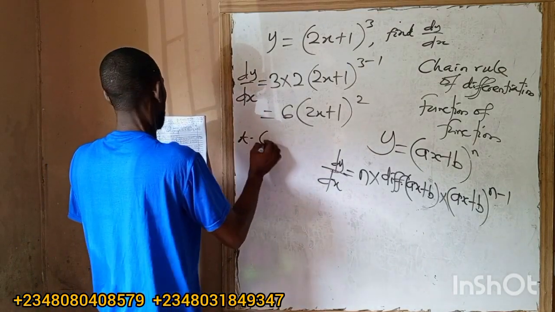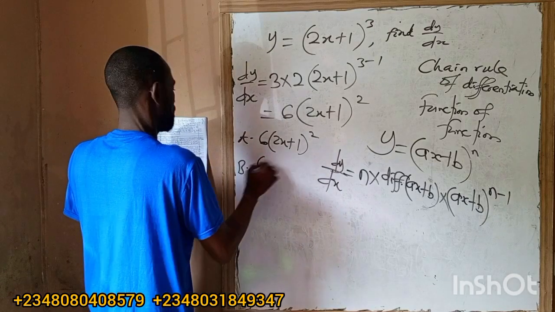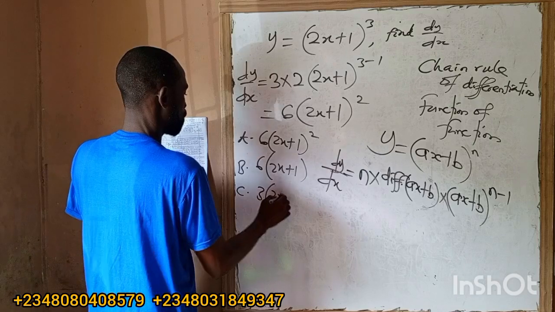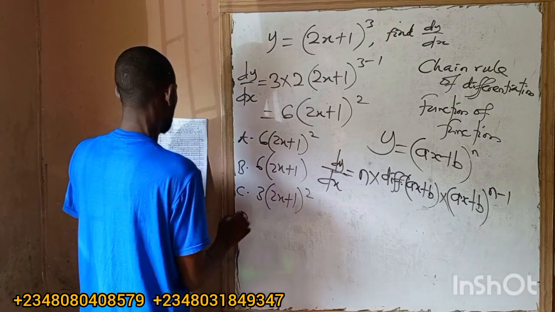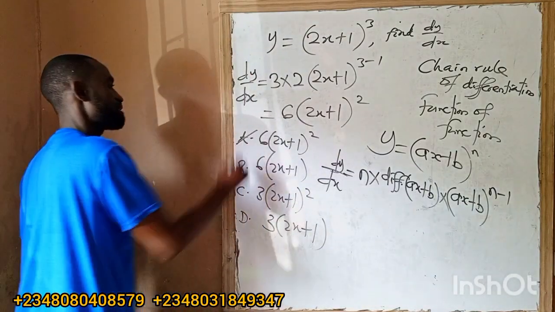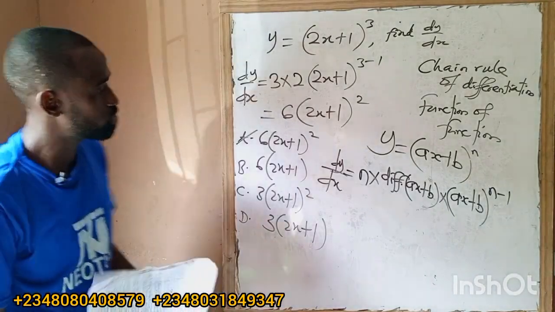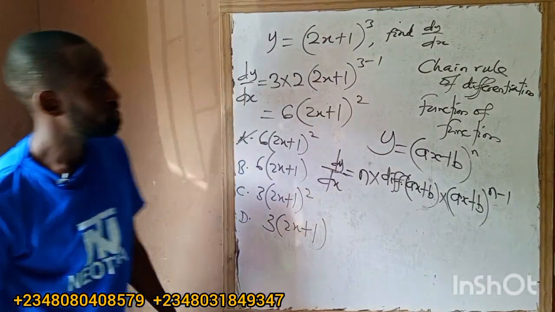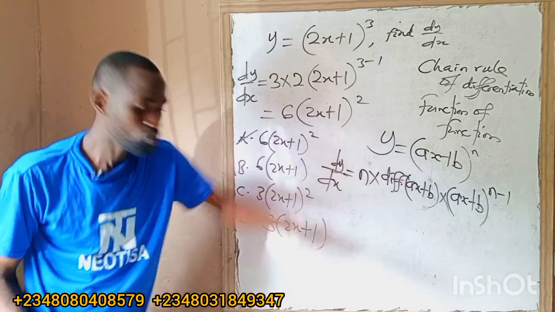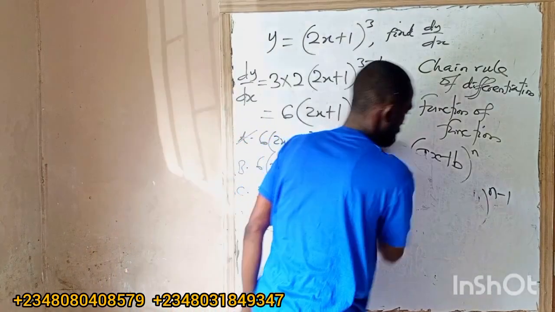A, 6 bracket 2x plus 1 to the power 2. B, C, 3 bracket 2x plus 1 to the power 2, then D, 3 bracket 2x plus 1 plus 1. So the answer is A, 6 bracket 2x plus 1, using this formula. So just write the formula down. Anytime you see a question like this, use this shortcut. So that's the type of that.